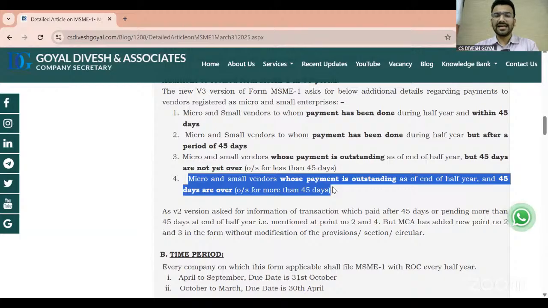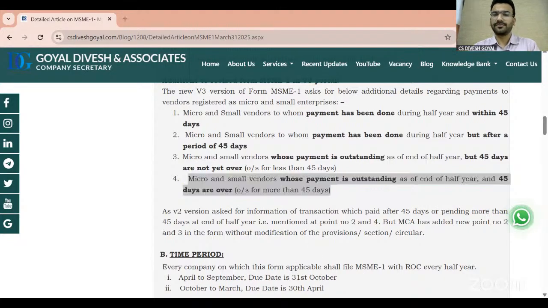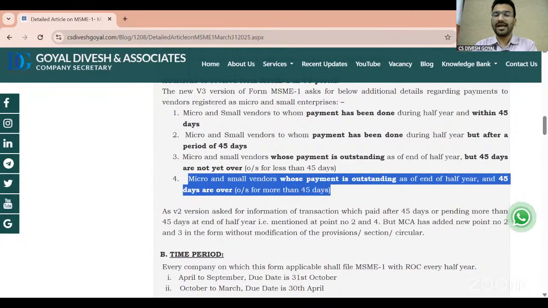But in any case, in future, if you receive any notice or penalty notice from the ministry or the ROC, then you have to mention them in the reply. You have to give the bifurcation. You have to give the interpretation of the law in that letter. Only then will you be able to clarify the matter. So this is totally your choice, whether you want to file this form as per the provision of section 405 or as per the instruction kit or this Excel sheet.